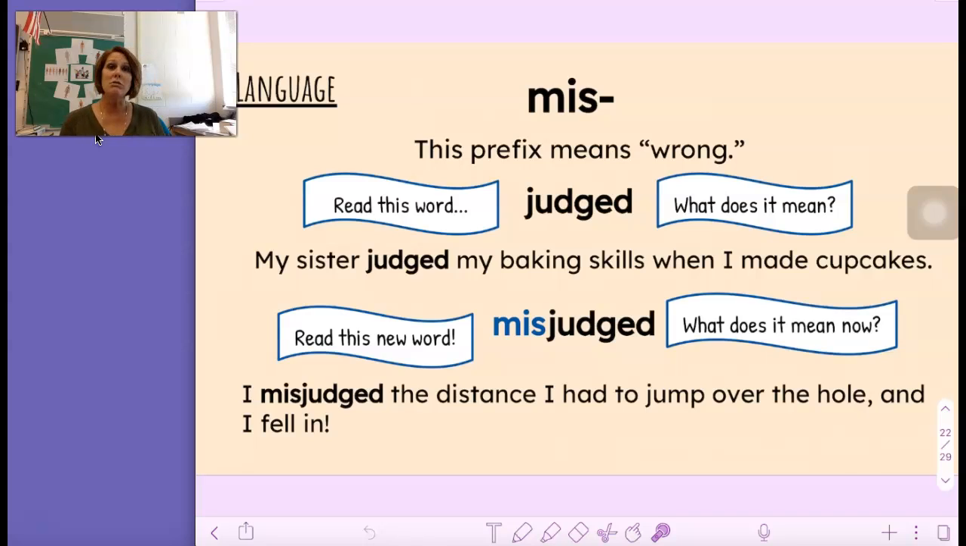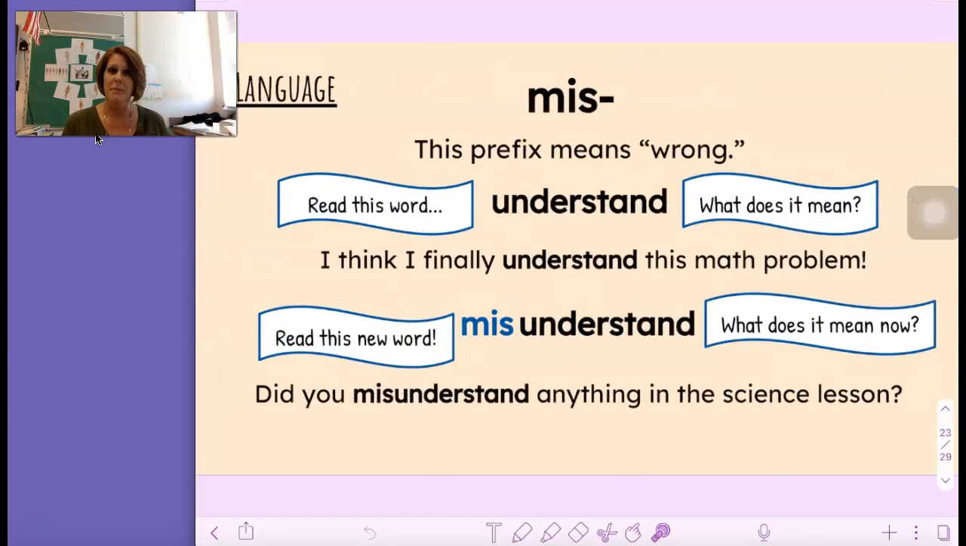Next, mis still means wrong. Read this word with me. Judged. Read it again. Judged. My sister judged my baking skills when I made cupcakes. What does that mean? It means she formed an opinion about it. And misjudged, what does it mean now? Misjudged. You had a wrong opinion, or in this case, I misjudged the distance I had to jump over the hole and I fell in. You judged it wrong. You estimated wrong. Still means mis, still means wrong.